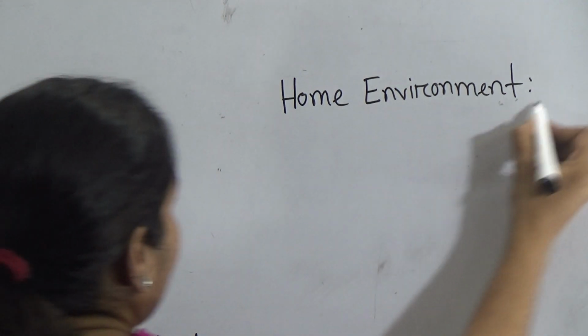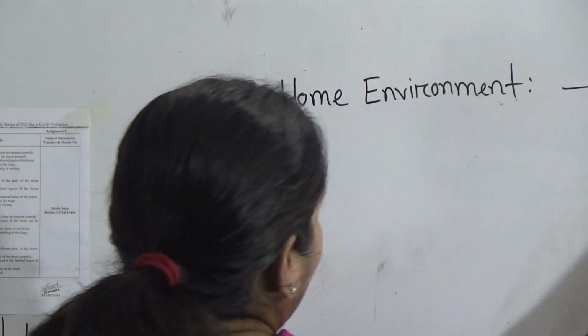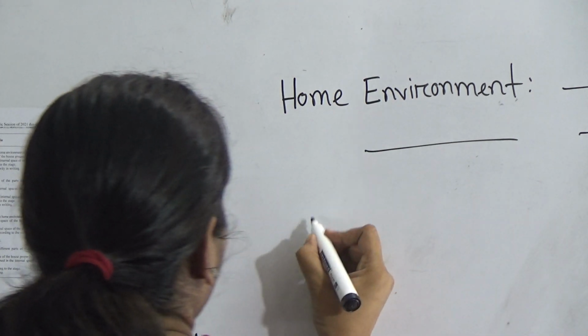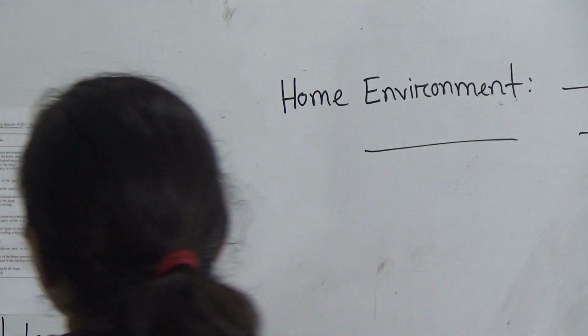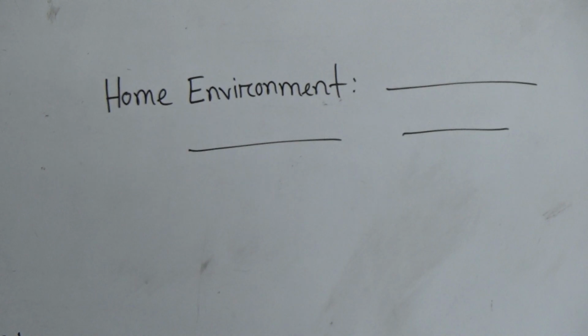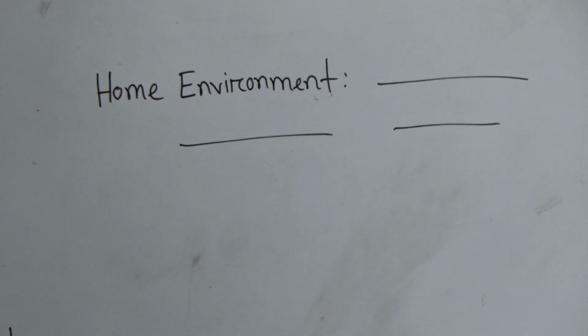Then you have to write something about home environment. Then you have to write some parts of your home environment.